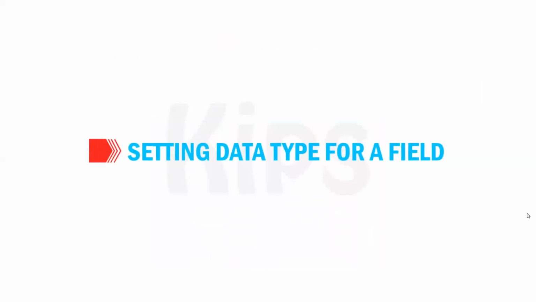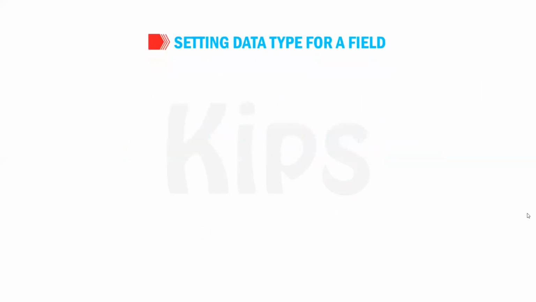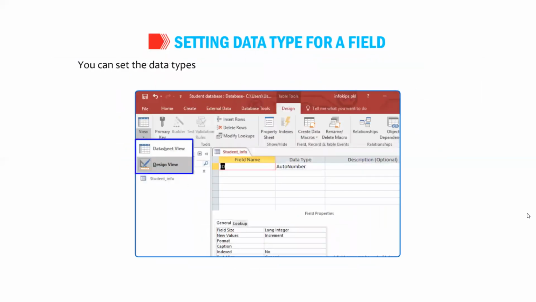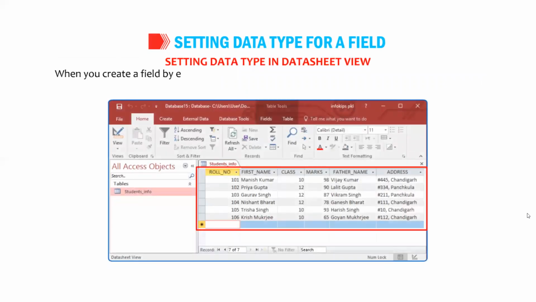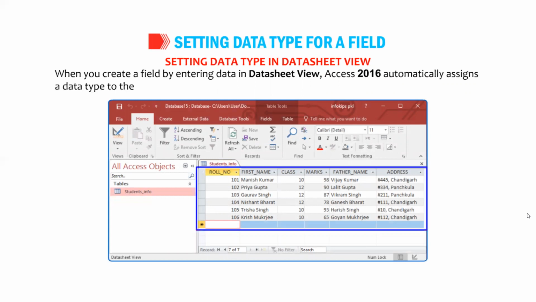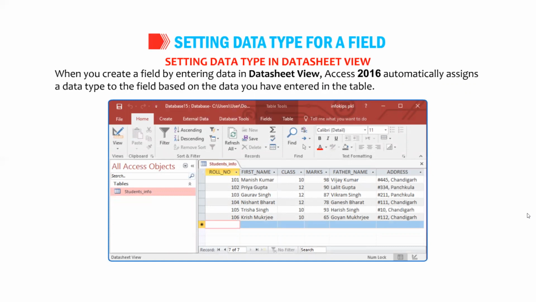Okay students, let us understand how to set data type for a field in MS Access. You can set the data types for the table fields by working in either Datasheet view or Design view. Setting data type in Datasheet view. When you create a field by entering data in Datasheet view, Access 2016 automatically assigns a data type to the field based on the data you have entered in the table.